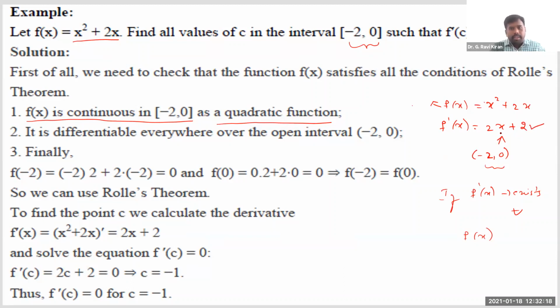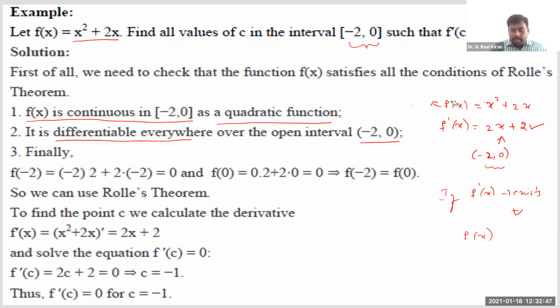As we know, it is also a polynomial. Because it is a polynomial, definitely it exists for all these values, minus 2 to 0. Since f dash of x exists for all values of x, you can say f of x is differentiable everywhere in the open interval minus 2 comma 0. How am I concluding that? Because f dash of x exists for sure. That's how I can say it is differentiable everywhere.